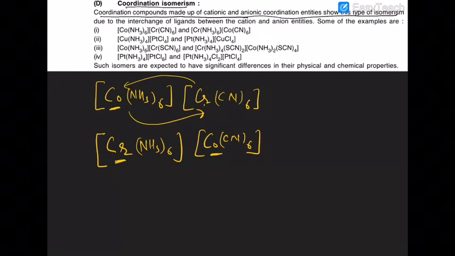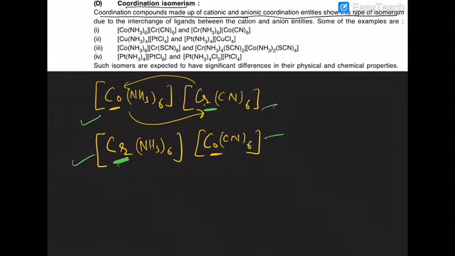Here its name is chromium, but here the name will be chromate. Why? Because the first part is the cationic part and the second part is the anionic part. So the naming of the metal atom will be different in this type of isomerism.